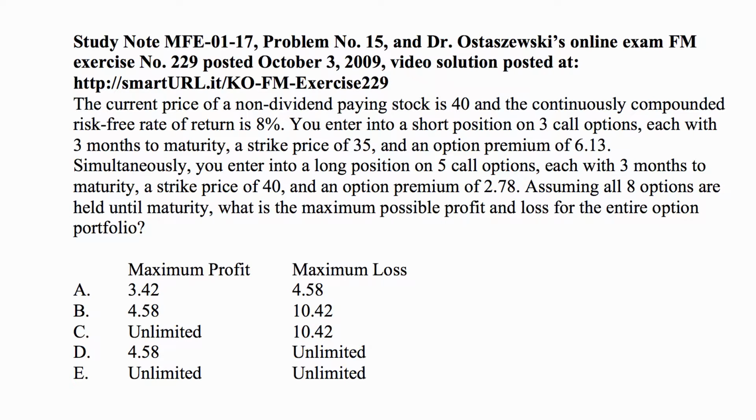Here's a problem for today. It's a problem for exam MFE. The current price of a non-dividend paying stock is 40 and the continuously compounded risk-free rate of return is 8%. You enter into a short position on 3 call options, each with 3 months to maturity, a strike price of 35 and an option premium of 6.13. Simultaneously, you enter into a long position on 5 call options, each with 3 months to maturity, a strike price of 40 and an option premium of 2.78. Assuming all eight options are held until maturity, what is the maximum possible profit and loss for the entire option portfolio?